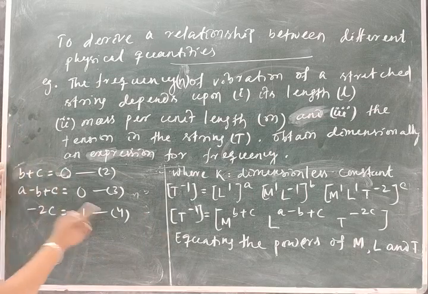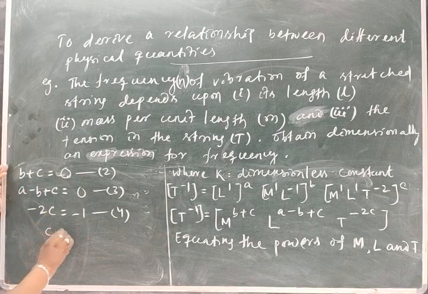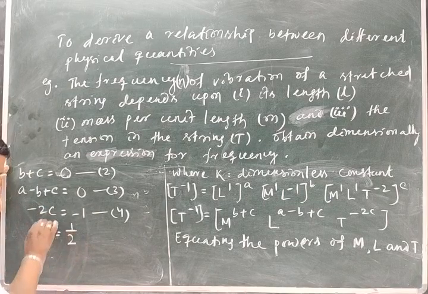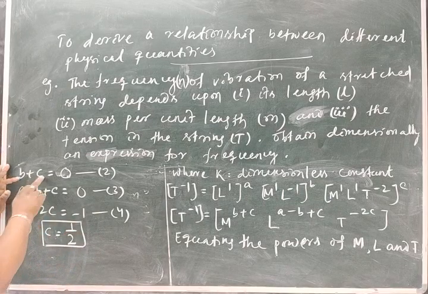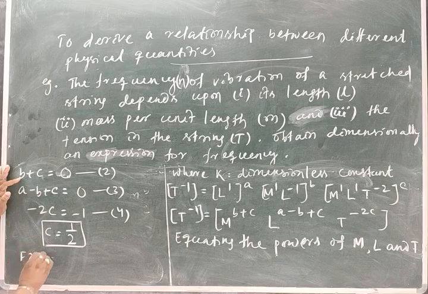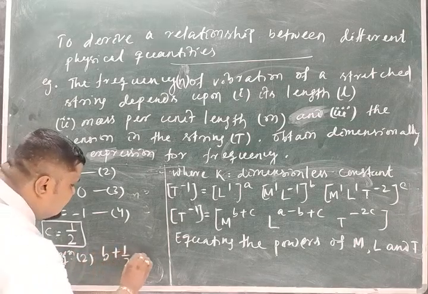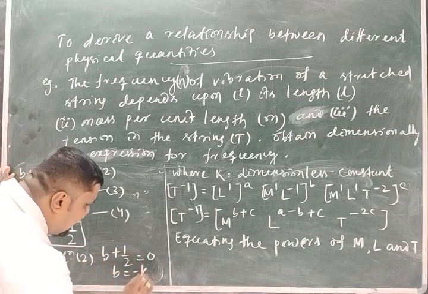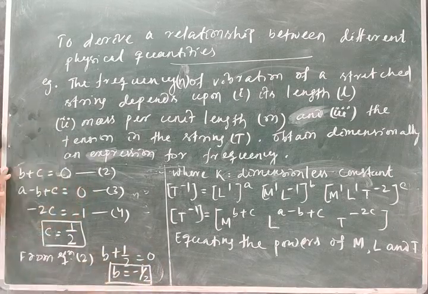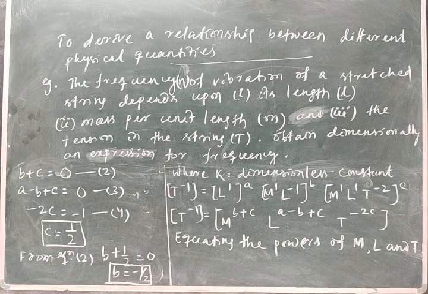So I will get 3 equations. I got these 3 equations. From here, c is equal to half. Clear? I got c is equal to half. Put that c is equal to half here in equation 2. From equation 2, b plus half is equal to 0. So b is equal to minus half. Got it? c is equal to half and b is equal to how much? Minus half. So b is equal to minus half, c is equal to half.